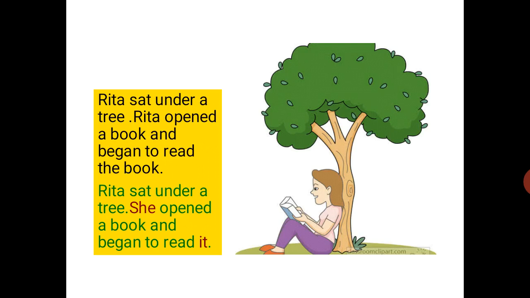Let us compare these two sentences. Rita sat under a tree. Rita opened a book and began to read the book. Rita sat under a tree. She opened a book and began to read it. See the second sentence. There, the words she and it are pronouns because they are used in place of the nouns Rita and book.